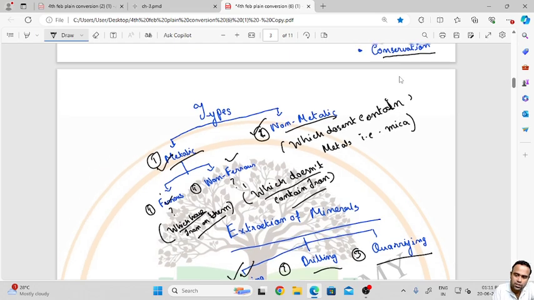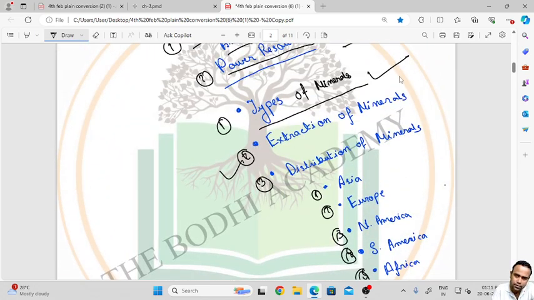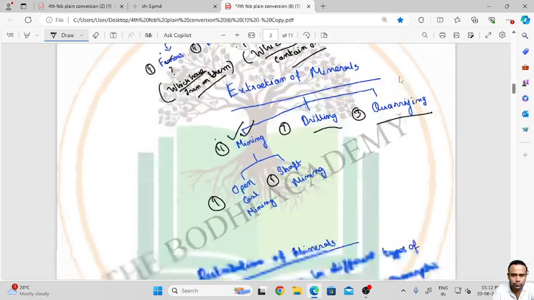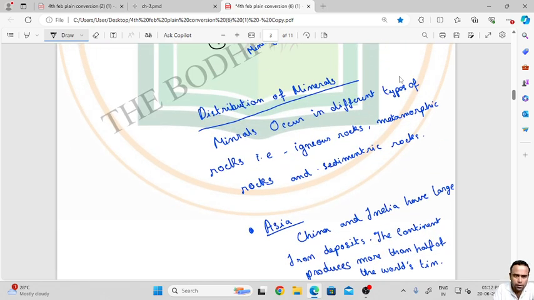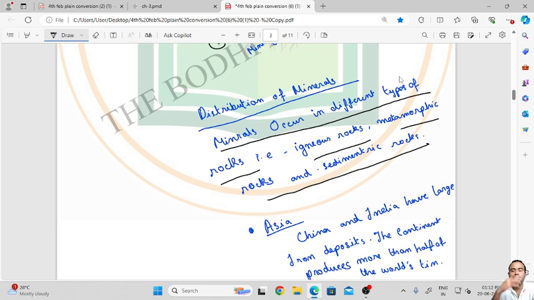Let's move on to the next point, distribution of minerals. This is the most important point. Minerals occur in different types of rocks, that is igneous rocks, metamorphic rocks and sedimentary rocks. So minerals naturally come from rocks. All the rocks contain different types of minerals. I hope you understood it.